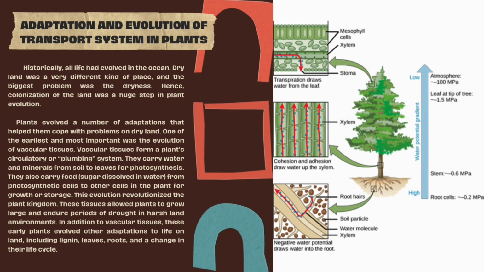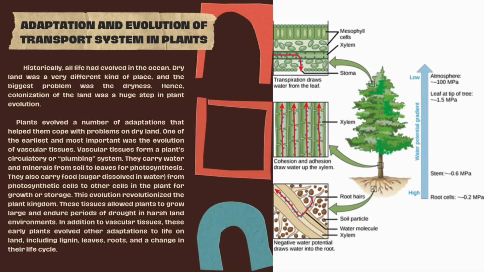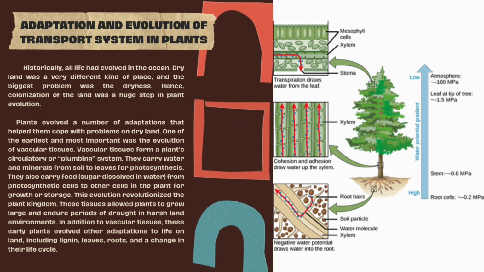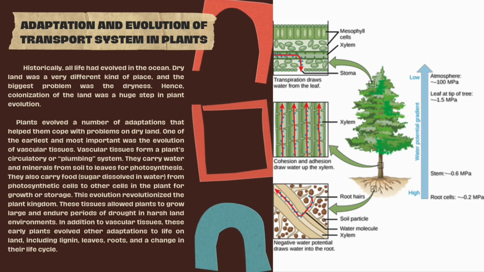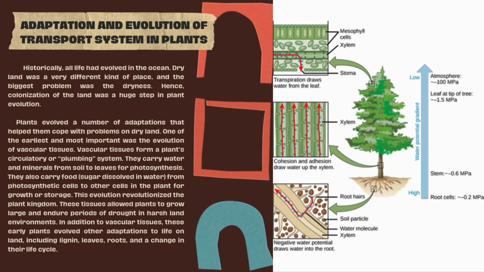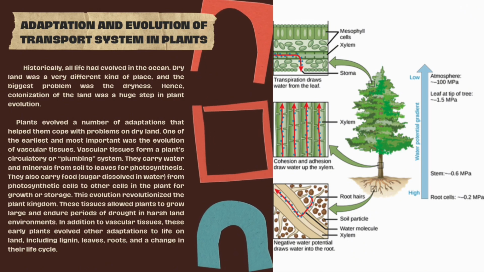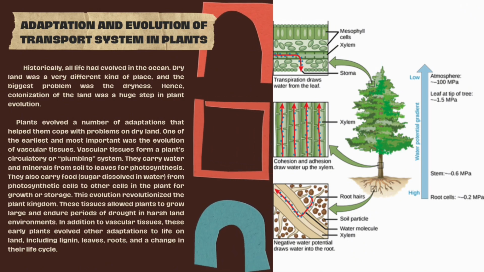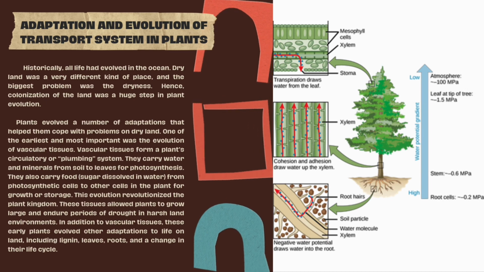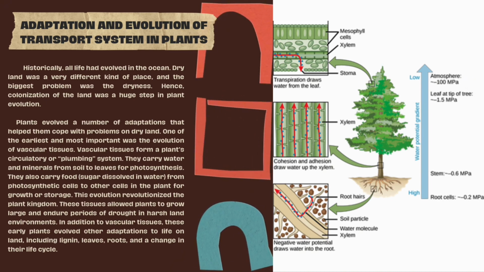Adaptation and evolution of transport system in plants. Historically, all life had evolved in the ocean. Dry land was a very different kind of place, and the biggest problem was the dryness. Hence, colonization of the land was a huge step in plant evolution.